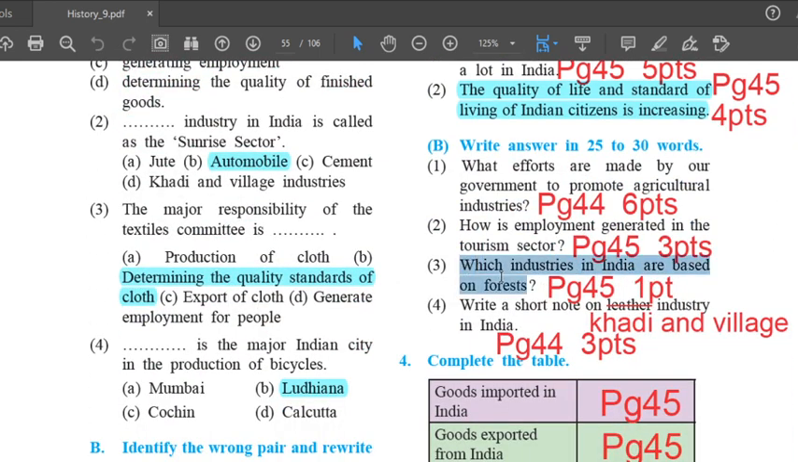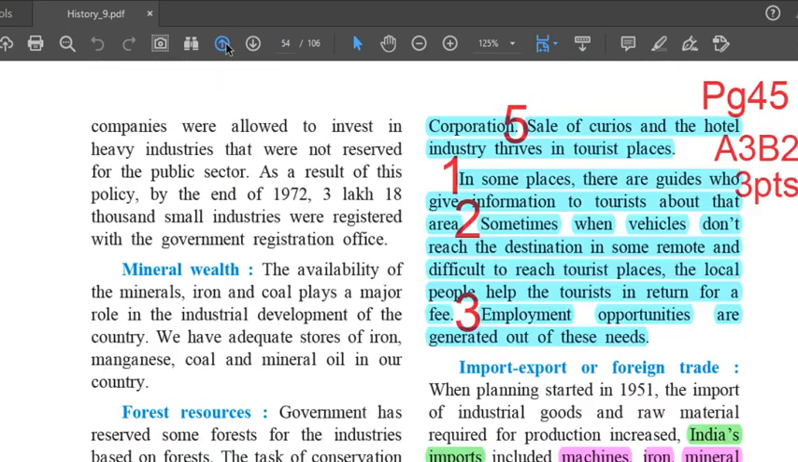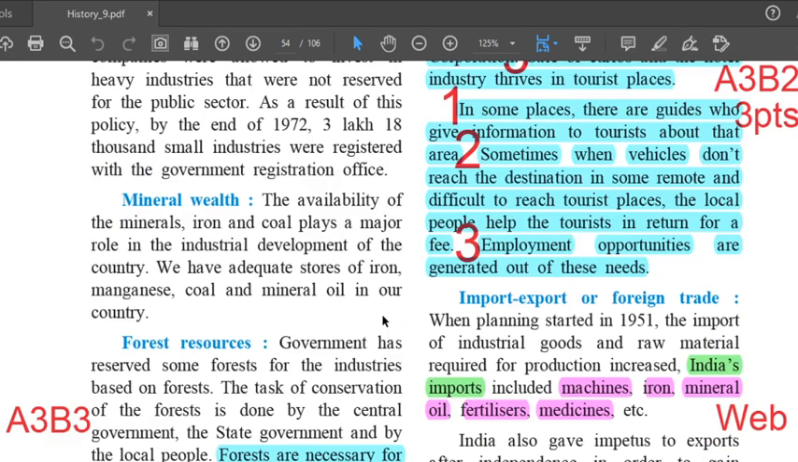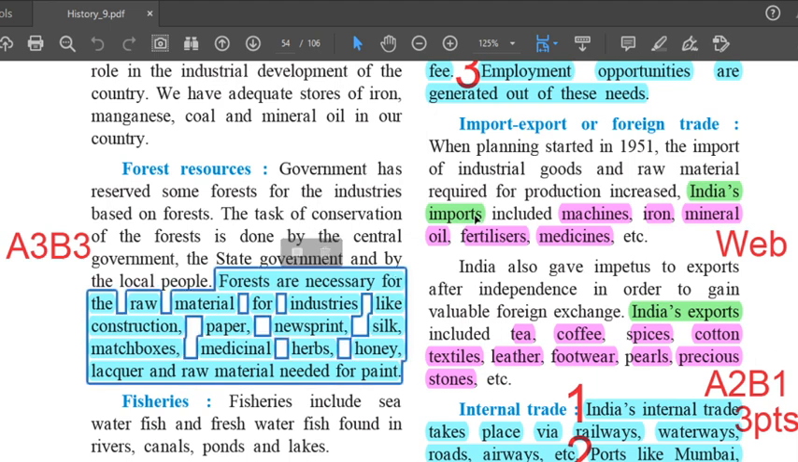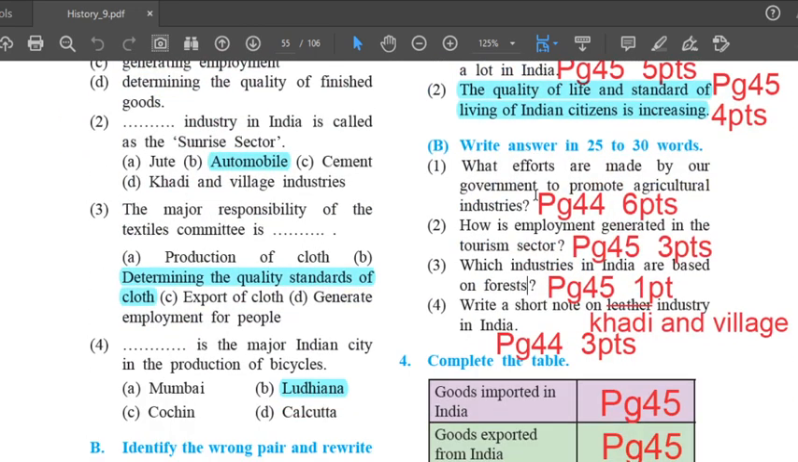3B3. Which industries in India are based on forest? Page 45. Left hand side. Second paragraph, it's highlighted in blue. Forest resources. In that paragraph, see the 6th line. Forests are necessary for the raw material for industries like construction, paper, newsprint, silk, matchboxes, medicinal herbs, honey, lacquer, and raw material needed for paint. Till here. That's answer 3B3. It comprises of only 1 point.